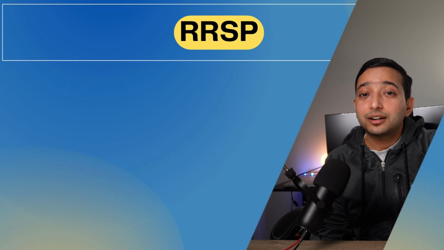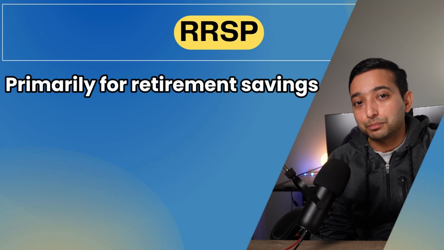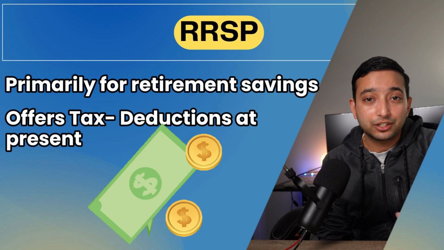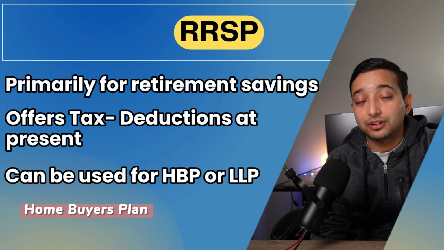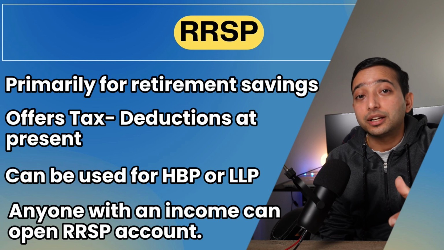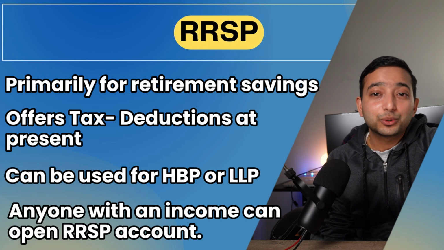Next, RRSP, Registered Retirement Savings Plan. RRSP are primarily for retirement savings, but they also offer a valuable tax deduction in the present. RRSP can also be used for the Home Buyers' Plan or the Lifelong Learning Plan. Individuals who earn income can open this account, and there is no age restriction.